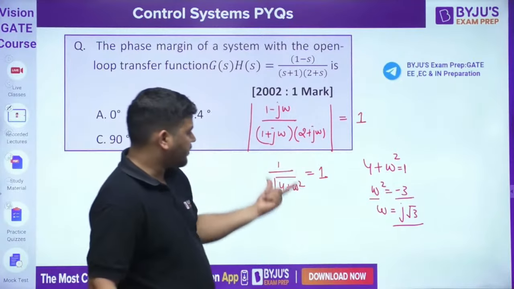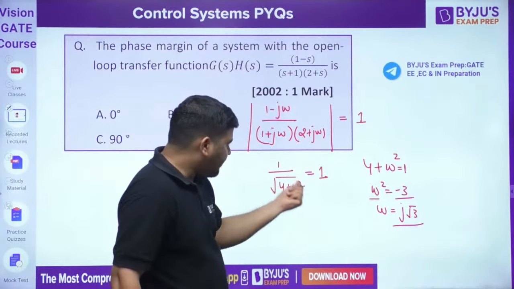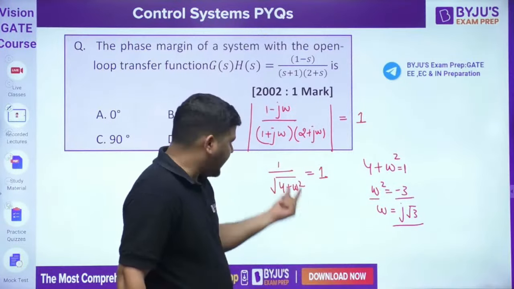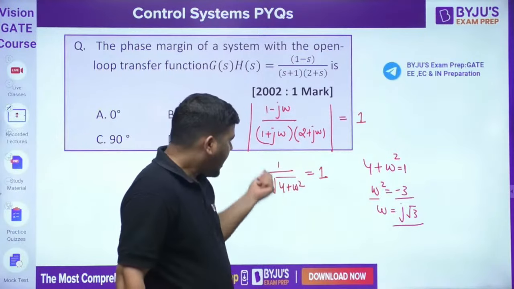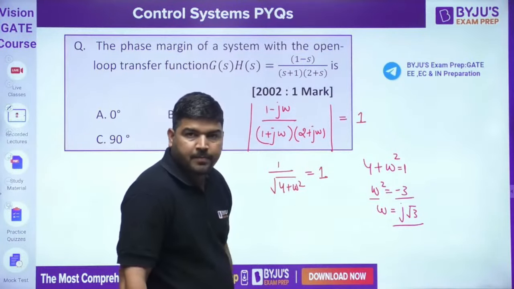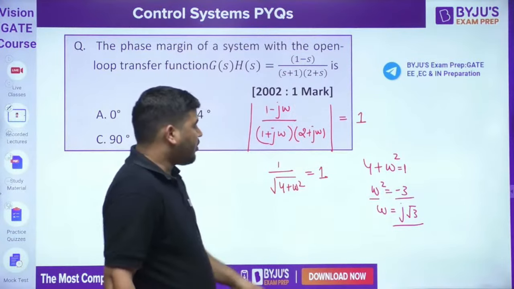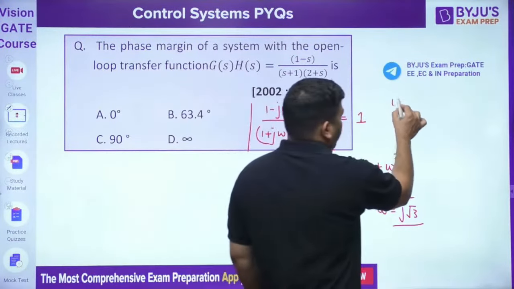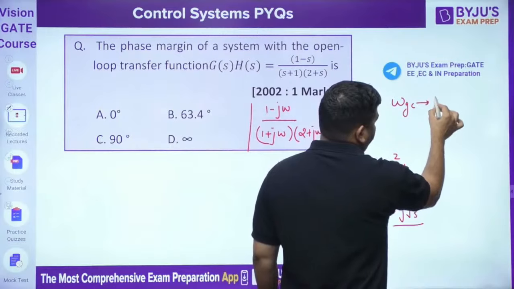You can see that. So there is no real frequency from 0 to infinity at which this magnitude becomes 1. It means omega gc doesn't exist. Omega gc does not exist.